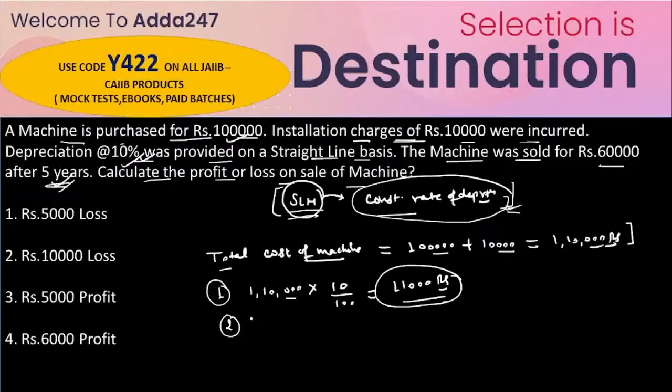So for the first year the machine is depreciated by 11,000, again the second year 11,000, third year 11,000, fourth year 11,000. If we multiply by 5 years, the value of the machine will be depreciated by 55,000 rupees.